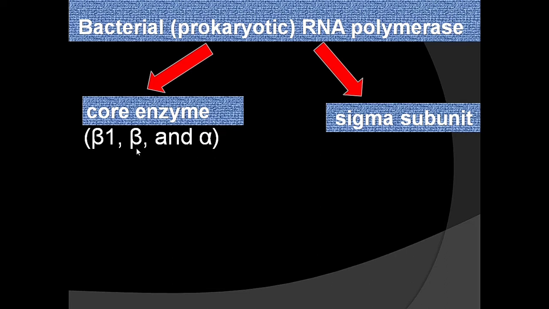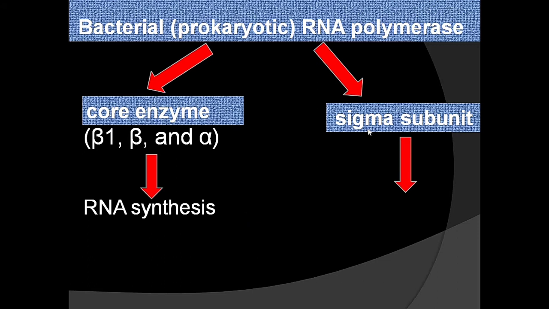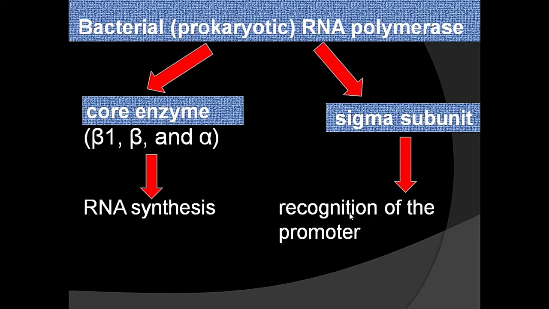Beta prime, beta and alpha are the components of the core enzyme of prokaryotic RNA polymerase. The core enzyme is responsible for RNA synthesis. And the sigma subunit is responsible for recognition of the promoter.